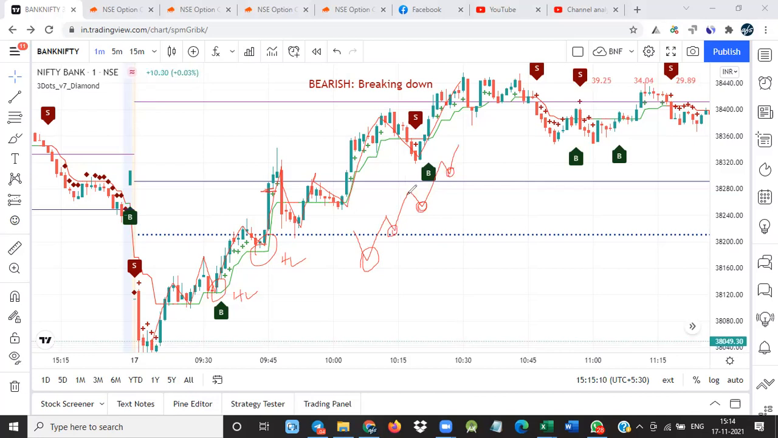Don't try to enter here. If you enter here, you have to wait until it goes down and then moves up. Sometimes this may be the top of the market. If you enter like this, it will be very difficult.